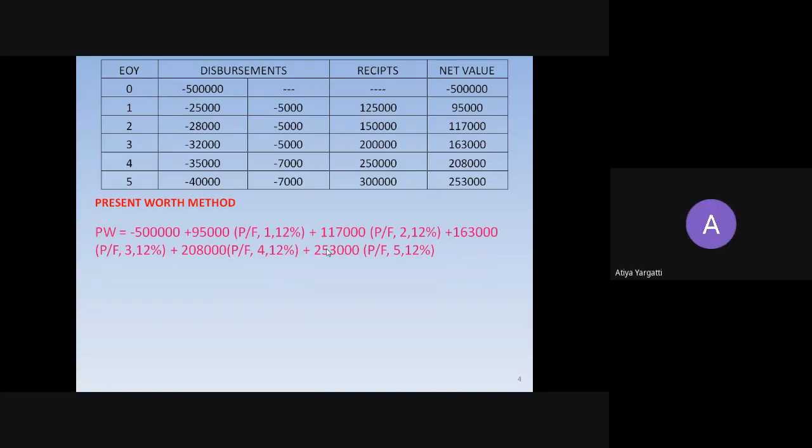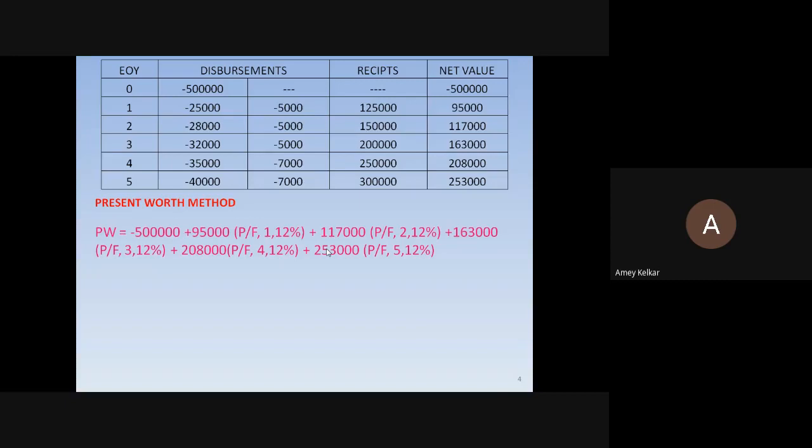So present worth I've got minus 3,186.5, sir. Okay, and I value, how much you got? Feasible. ROR, I value, in between what you got? Okay, Ravina, listening? Yes, sir.